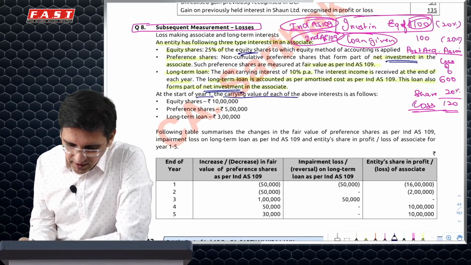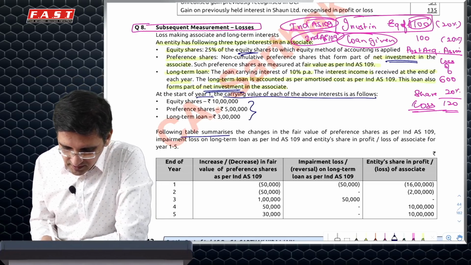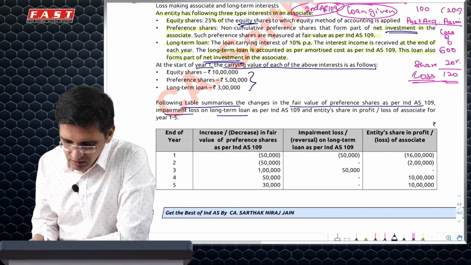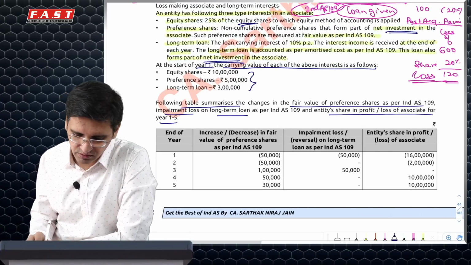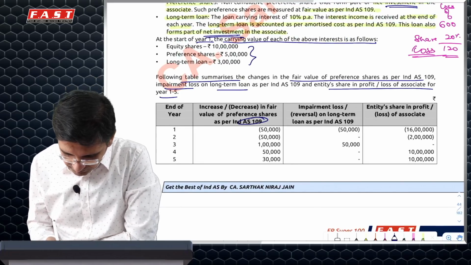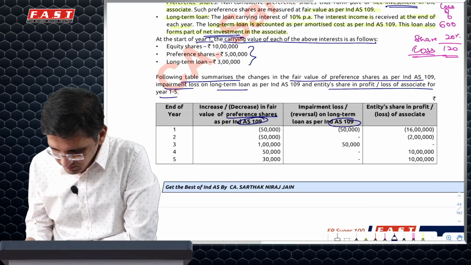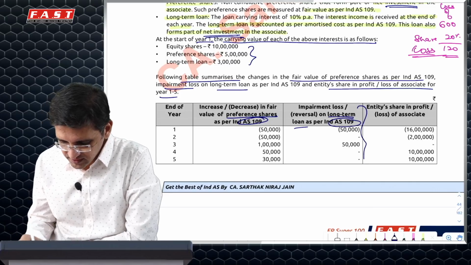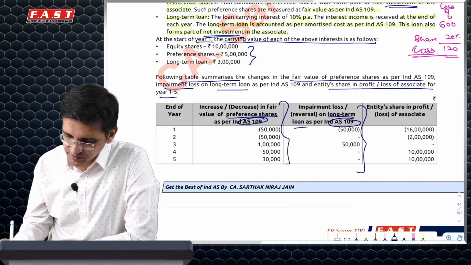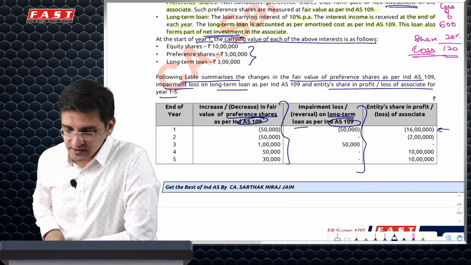Start of year one, the carrying value is given. The table summarizes the changes in the fair value as well as the impairment loss on the loan as well as the profit or loss on associate. So first and foremost, these are 109 changes for preference share, 109 changes for loan. We will first adjust these changes and then we'll go to the other loss allocation. And the first year loss is 16 lakh, and this is equity share.